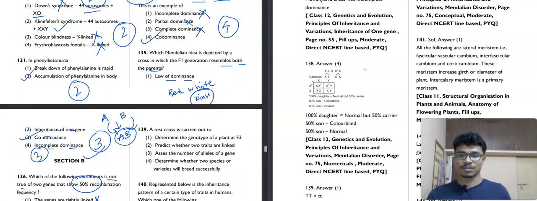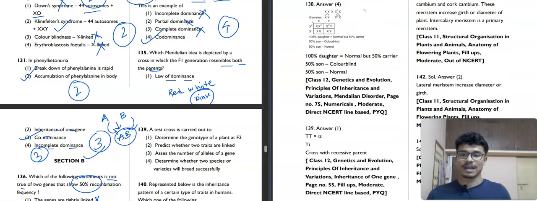Now we'll move towards question number 139. A test cross is carried out to determine the genotype of a plant at F2. Correct. That is the function of a test cross. You need to determine whether it is heterozygous or homozygous. Predict whether two traits are linked, not at all related with linkage. Assess the number of alleles of a gene, not. Determine whether two species or varieties will breed successfully, how can a test cross be related with this? First option is the correct answer.